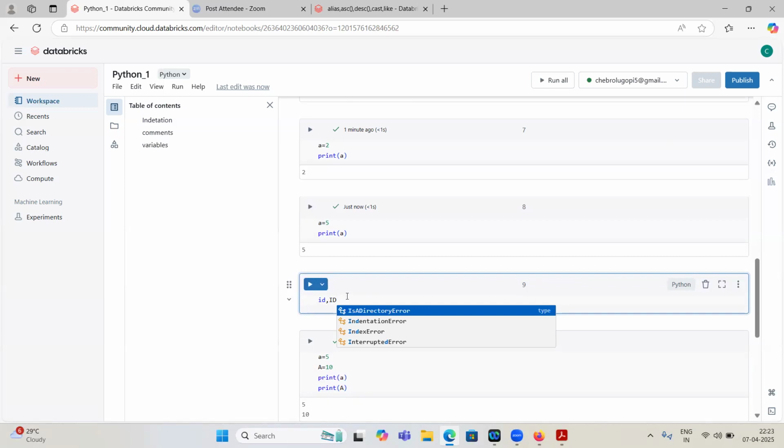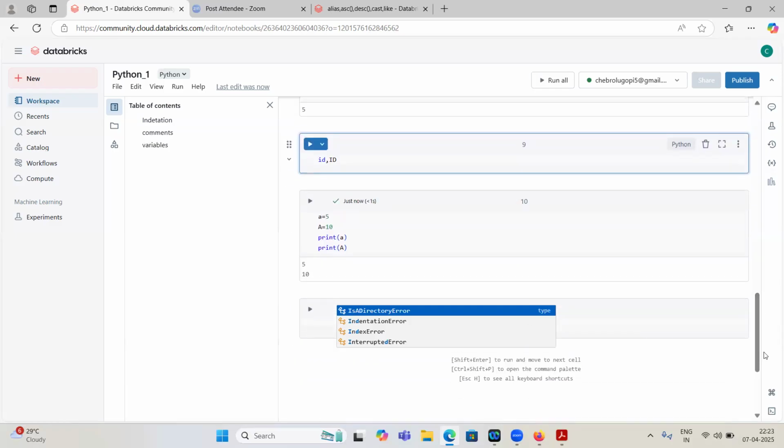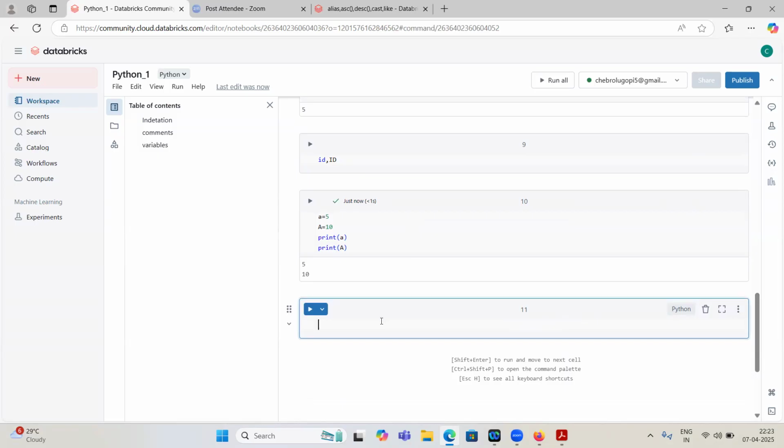It will take both as same. But in Python, it is not like that. They are case sensitive. And if we assign more values to it, it will take the recent value. It won't throw an error, even if you assigned this value 4 to 5 times. It will take the recent value assigned.